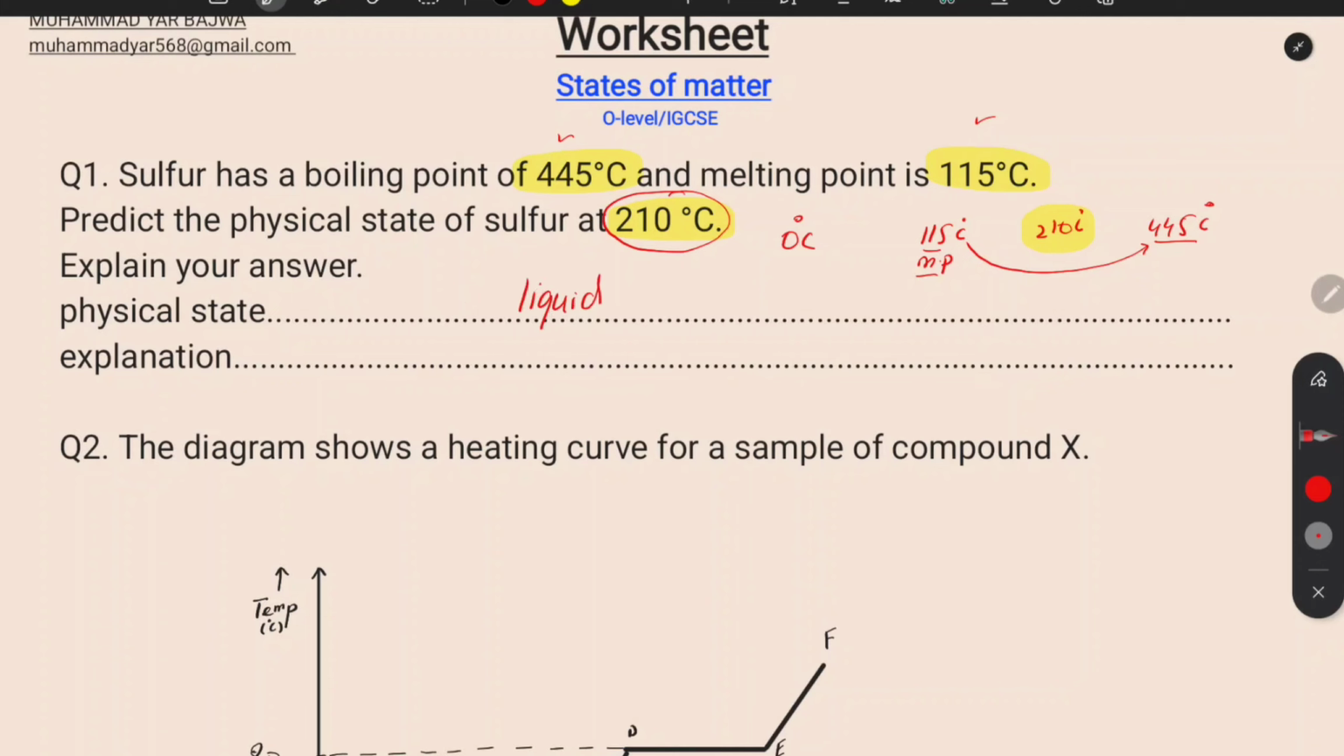And what is its explanation? That this temperature, 210 degrees centigrade, is more than the melting point and less than the boiling point of this element, right? So this is how we can explain.